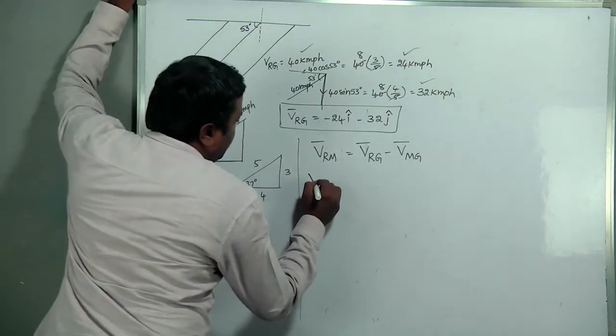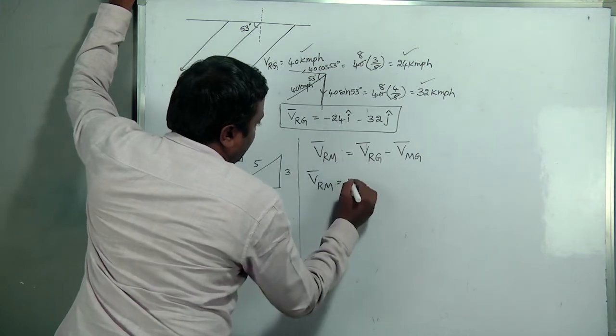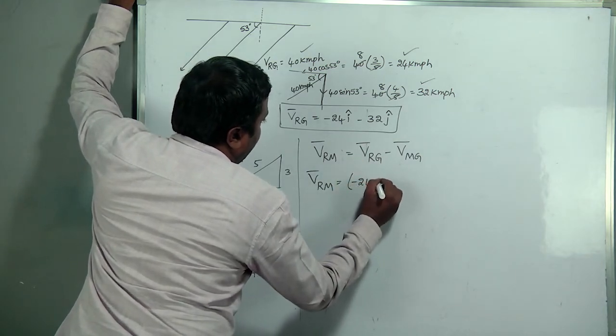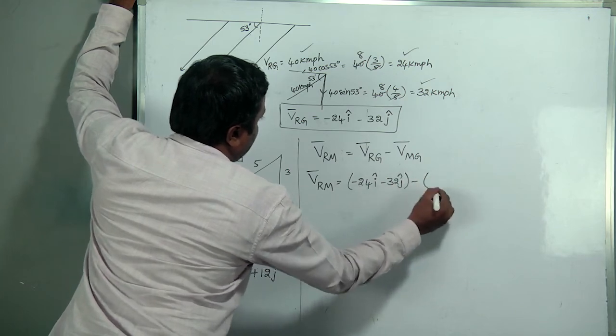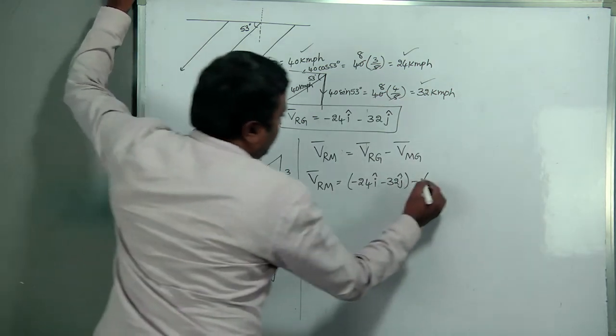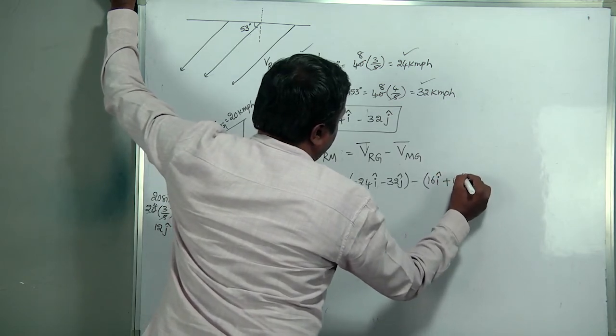So rain with respect to man equals minus 24 i cap minus 32 j cap, minus 16 i cap plus 12 j cap.